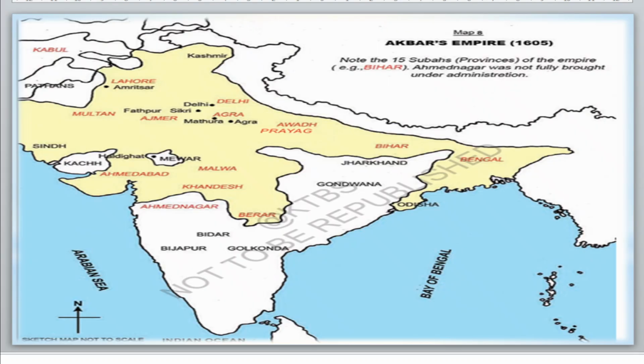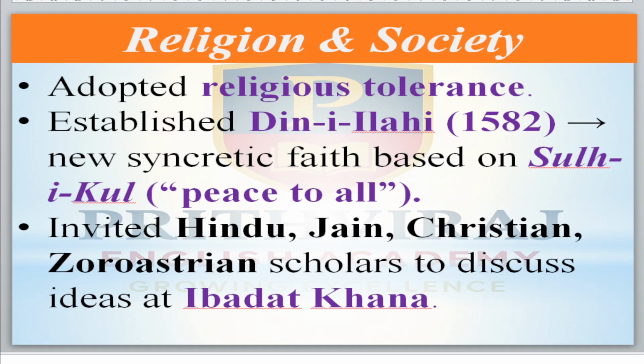Now come to the next, his religion and society during his time. He adopted religious tolerance. He established Deen-i-Ilahi as a new religion, a faith, in the year 1582. It is based on Sulh-i-Kul, which means peace to all. He invited Hindu, Jain, Christian and Zoroastrian scholars to discuss ideas at the Ibadat Khana.